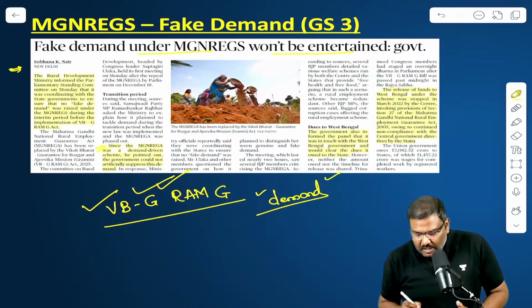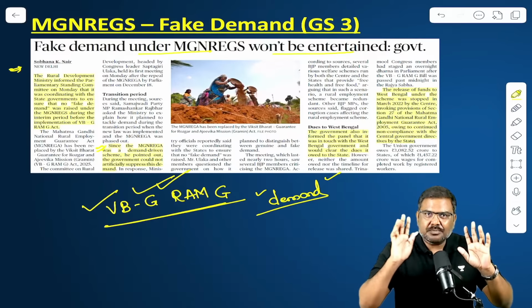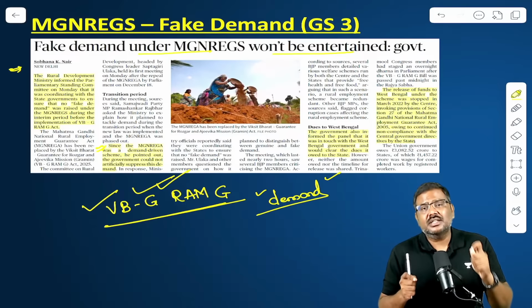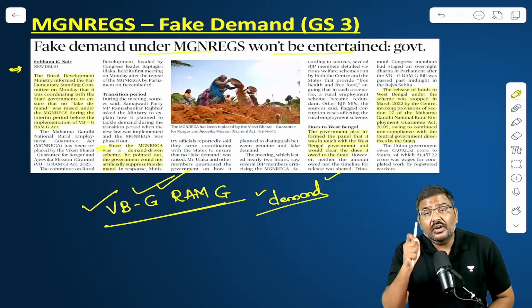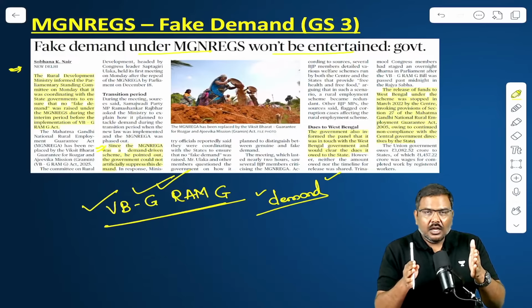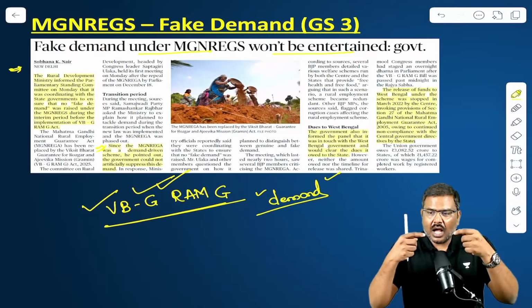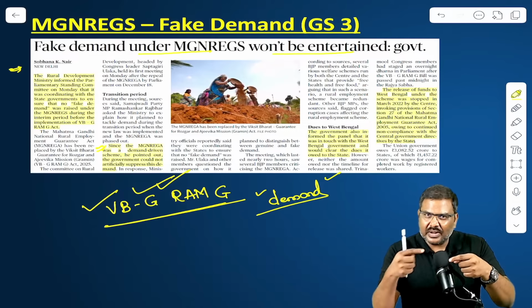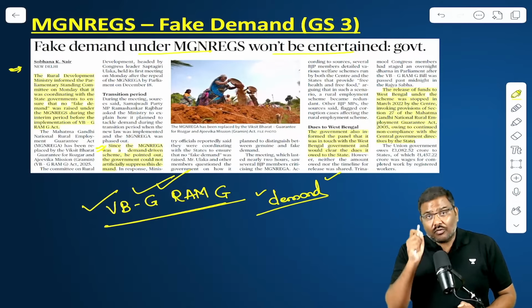Whereas under VBG Ramji, the union government simply says, no, we are not going to follow this particular procedure. Rather, they have used the term, remember this, normative allocations. That is, whatever is decided in the budget, we will decide how much of the money will go to which state, at which level, how much funds will be used for what kind of projects.